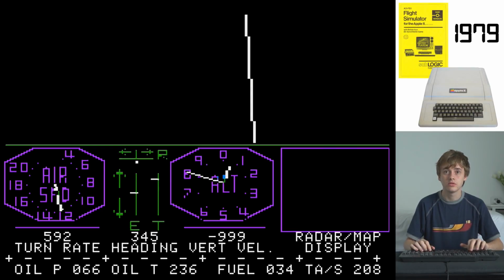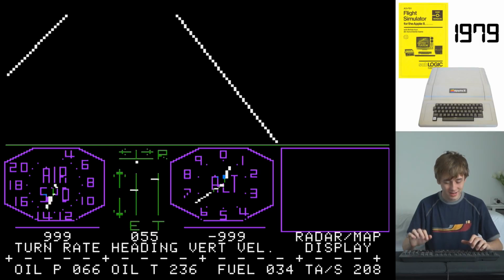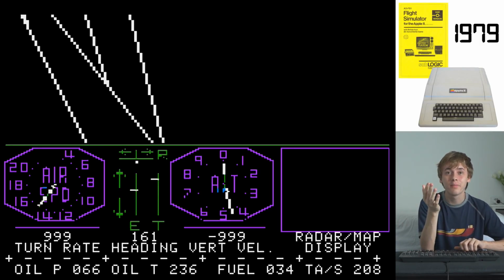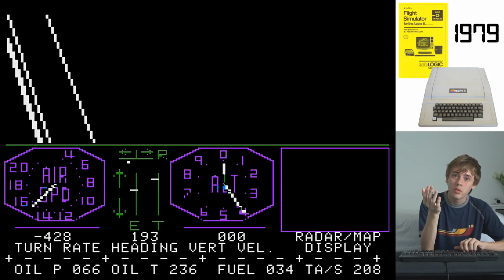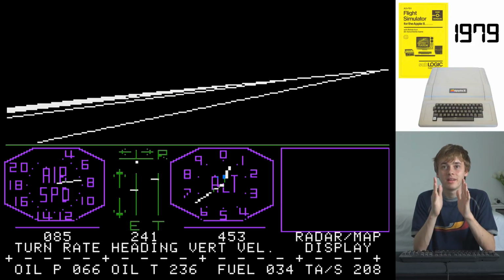900 feet now. Ooh, don't descend so quickly. Wait, go up a little bit. Trying to visualize what is going on here is impossible. Heading 190. Let's just fly forward for a bit and just read.